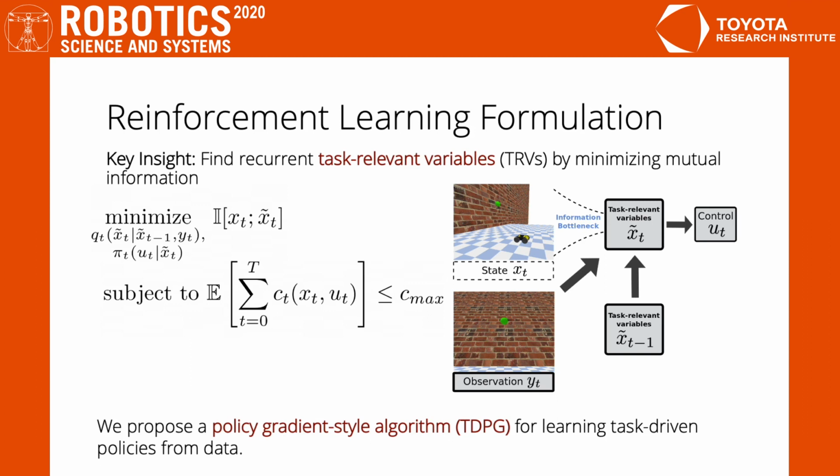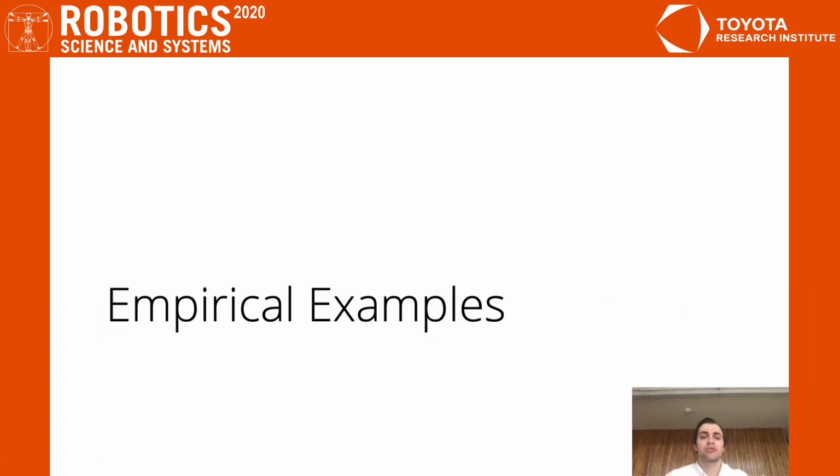In other words, the task-relevant variables create an information bottleneck between the full state of the system and control actions, thereby filtering out task-irrelevant information. The resulting task-driven policy is thus minimally impacted by irrelevant changes in the robot's environment. In order to minimize this objective, we use a policy gradient style algorithm that seeks to solve this optimization problem in a data-driven manner. To demonstrate the efficacy of this approach, we apply our algorithm to 3 examples.